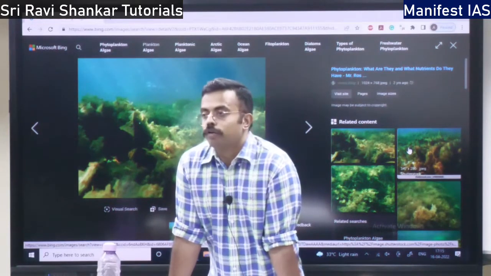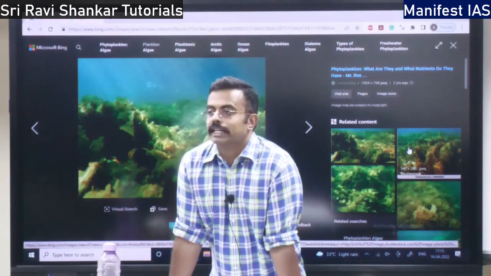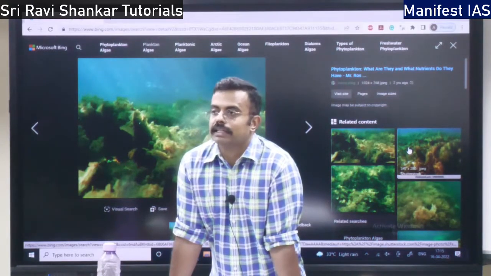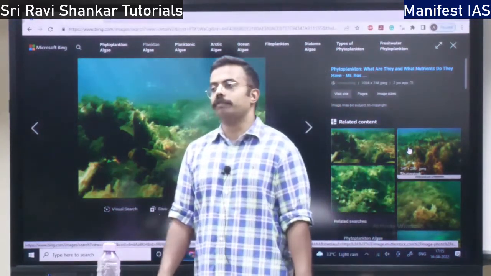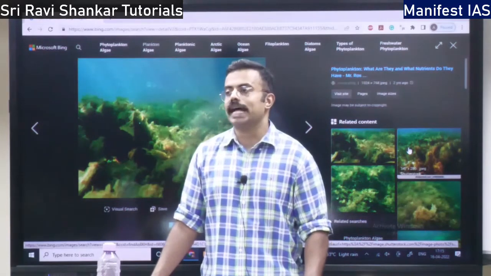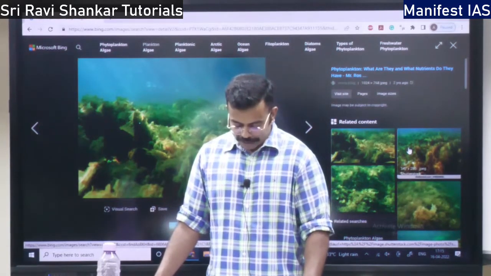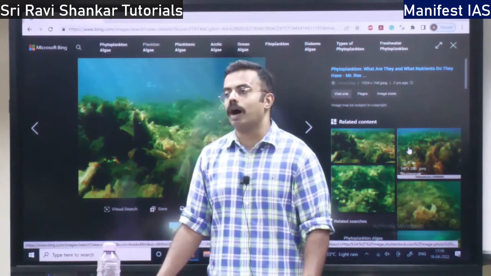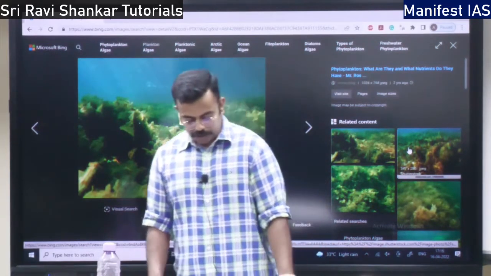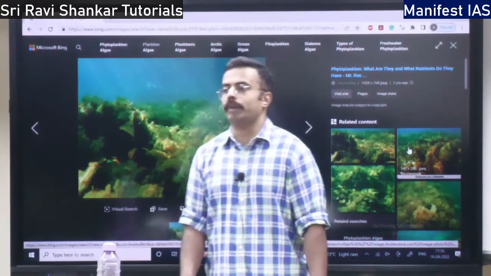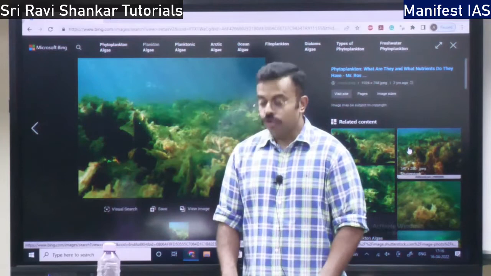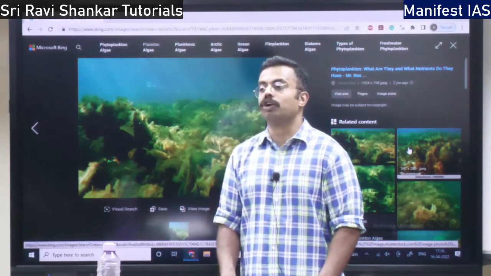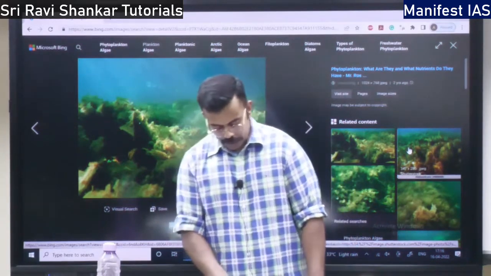The first is phytoplankton. The best example is algae. Algae are the phytoplankton. Then you have zooplankton. So phytoplankton is a plant, whereas zooplankton is an animal, right? For zooplankton, the best example is a single-celled animal, protozoa. Protozoa are single-celled animals. They are also plankton, zooplankton, right? Phytoplankton, zooplankton, you should know. So the plankton population is high in the tropical waters, that is between the Tropic of Cancer and the Tropic of Capricorn.